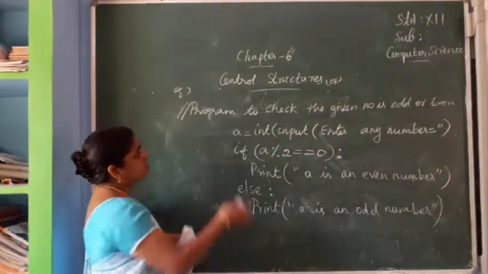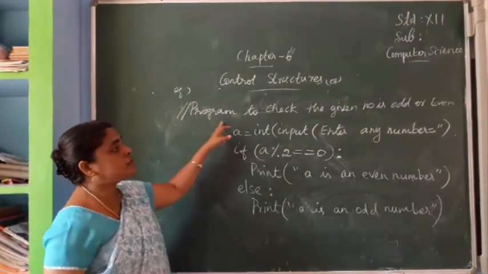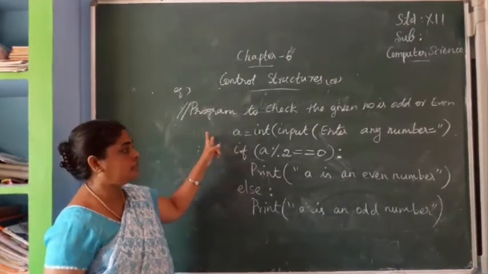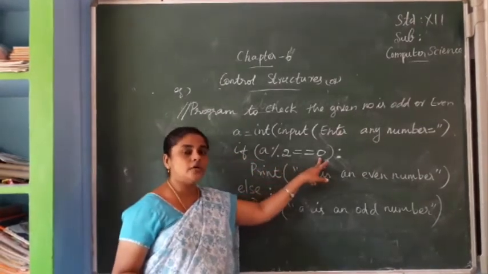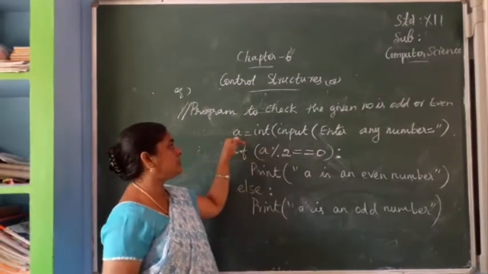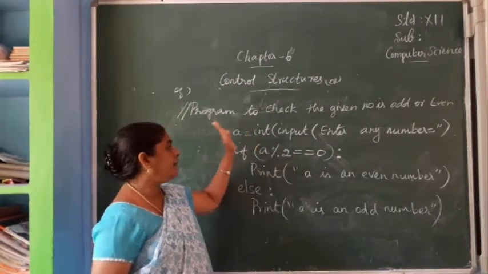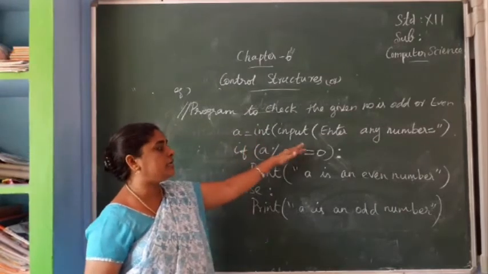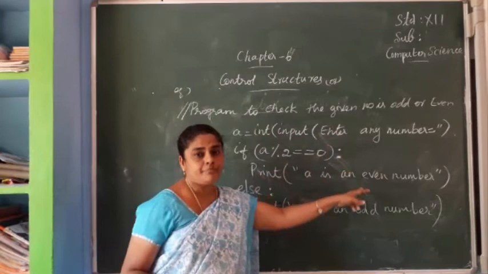This much about this program. So what is this program for? A program to check whether the given number is odd or even. Even number means 0 will come, odd means 1 will come. First we declare one variable A, and we take input to the variable, that is integer input, enter a number.